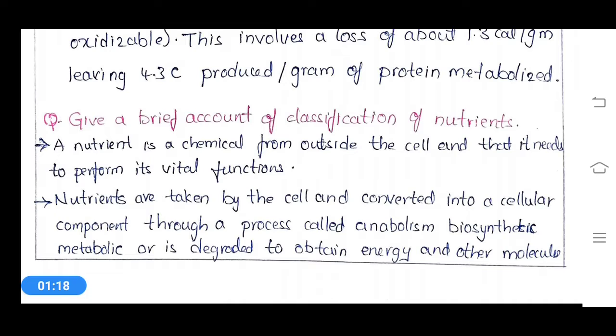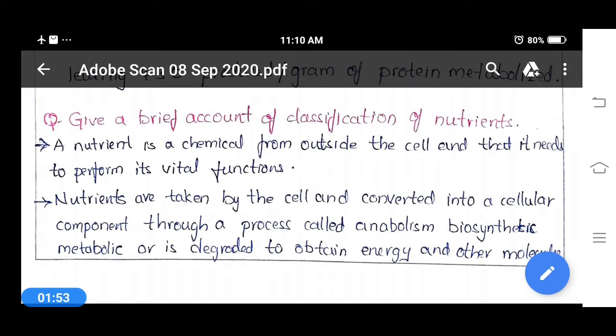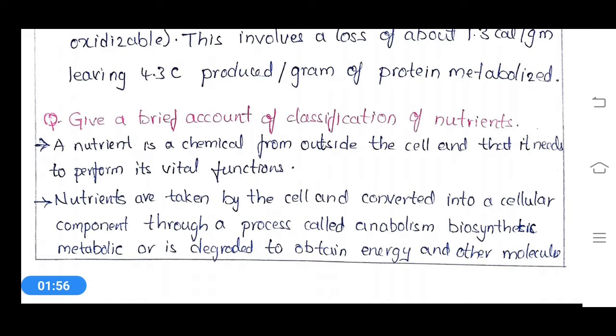So during the conversion of these nutrients by anabolism, they can form biosynthetic metabolites, or they can be degraded to obtain energy, or to obtain different types of molecules.